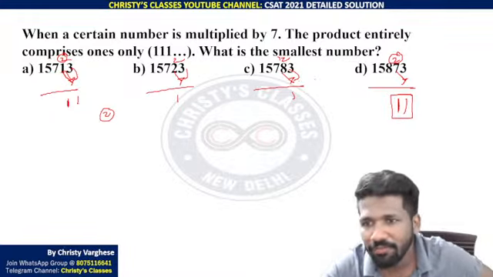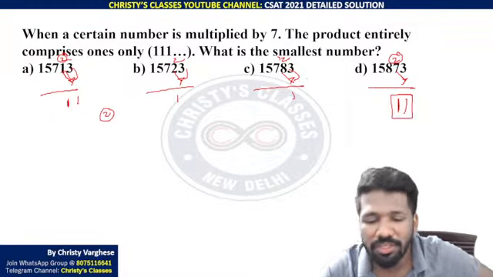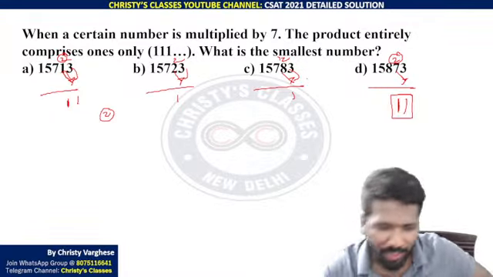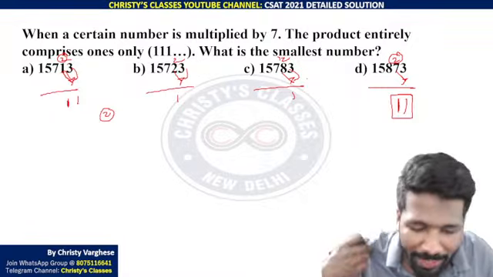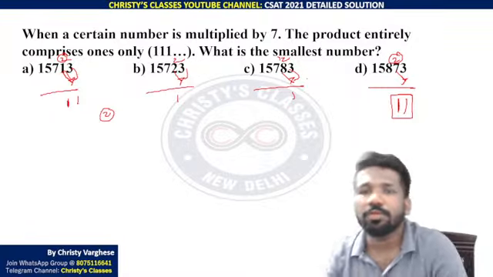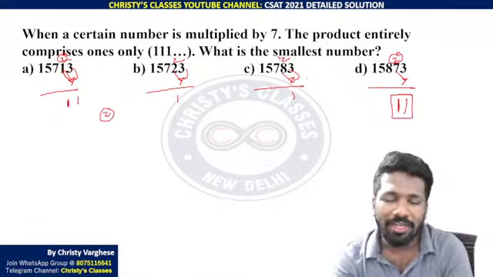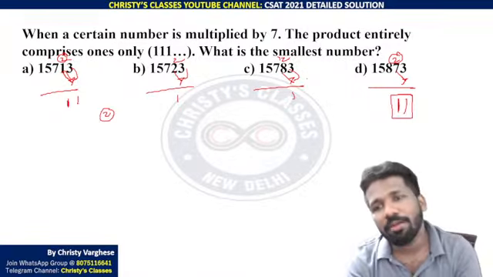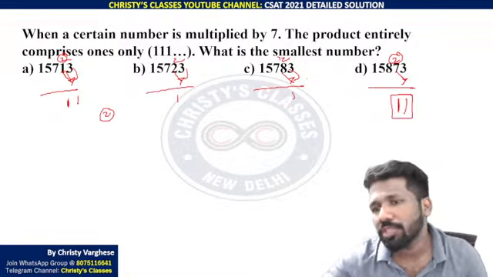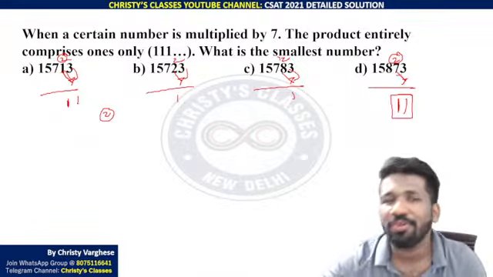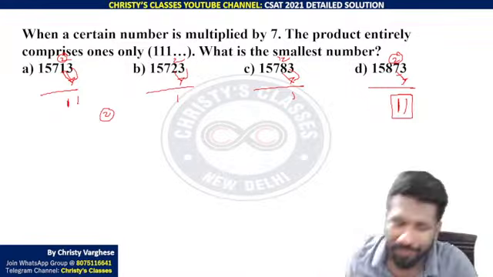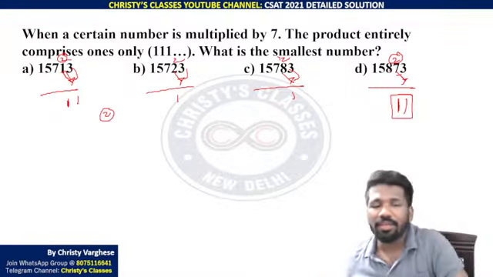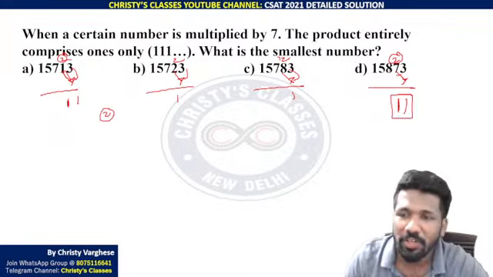This is the second way of doing it. If your division skills are not very sharp, you can do it this way. Did you understand this? Using the place value idea, using the last digit, how multiplication is done. This method has a problem. If they have given multiple options with 7 in the second place, you have to continue maybe one more step. So if options are easy, then it is okay. If options are not easy, then it will be difficult.